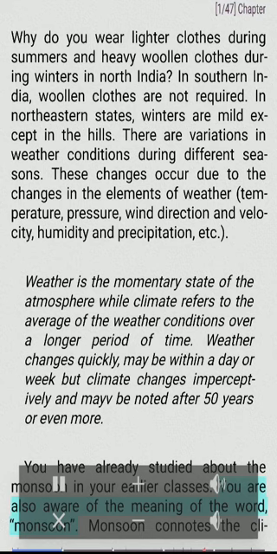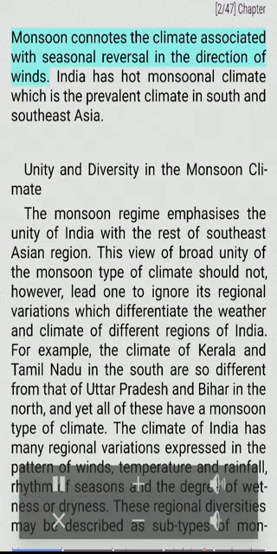You have already studied about the monsoon in your earlier classes. You are also aware of the meaning of the word monsoon. Monsoon connotes the climate associated with seasonal direction of winds. India has a hot monsoonal climate, which is the prevalent climate in South and Southeast Asia. Unity and diversity in the monsoon climate. The monsoon regime emphasizes the unity of India with the rest of the Southeast Asian region.